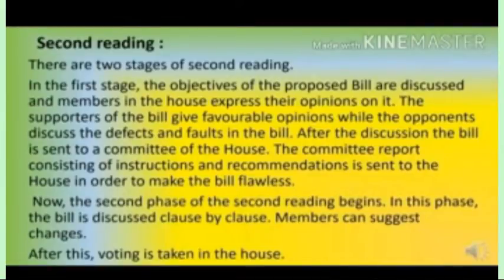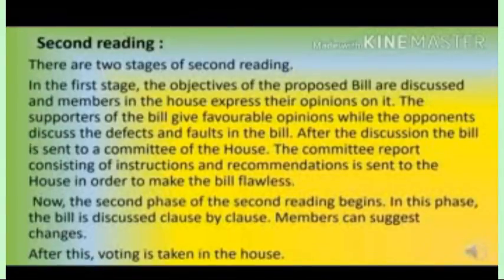Then in the second reading, there are two stages. In the first stage, the objectives of the proposed bill are discussed and members in the House express their opinions on it. The supporters of the bill give favorable opinions while the opponents discuss the defects and faults in the bill.